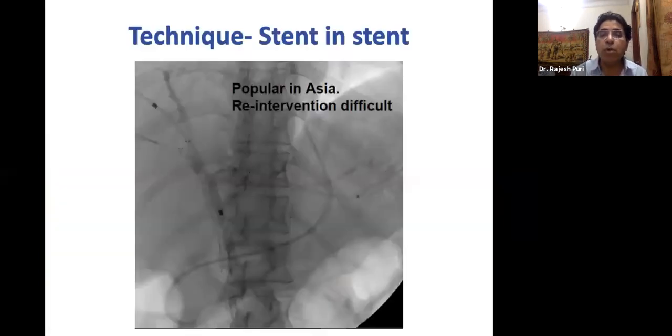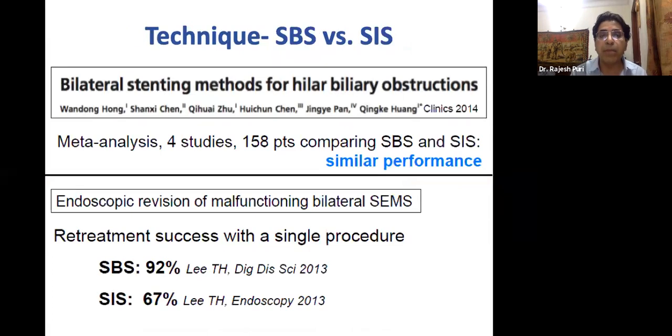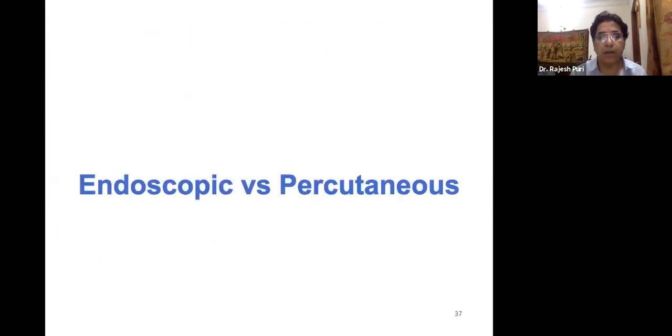Stent in stent is more popular in Asia, but the reintervention is difficult. So I think stent by stent is better in comparison to stent in stent. That is another study which was published in 2014. What they have shown is that the retreatment success was better with stent by stent. Stent side by side is better because you can do the re-intervention if these stents get blocked. But if you have done the stent in stent, then the re-intervention into the blocked segment is difficult.